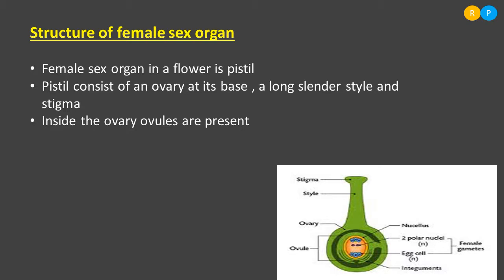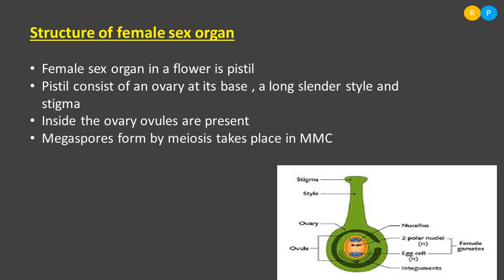But within each ovule, we can find the presence of diploid cells. Only one diploid cell among those is named as megaspore mother cell. This megaspore mother cell in the ovule divides by meiosis and forms 4 megaspores. Understood? So 4 megaspores are formed by the meiotic division of the megaspore mother cell.